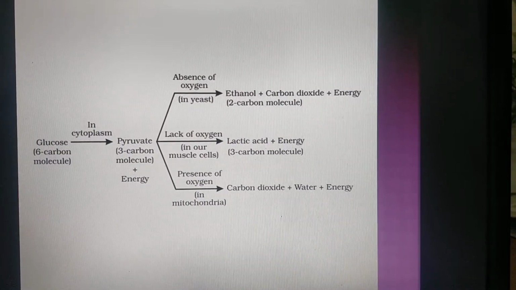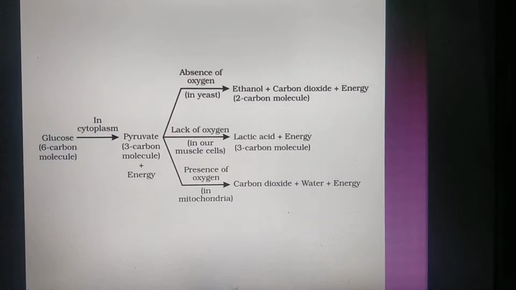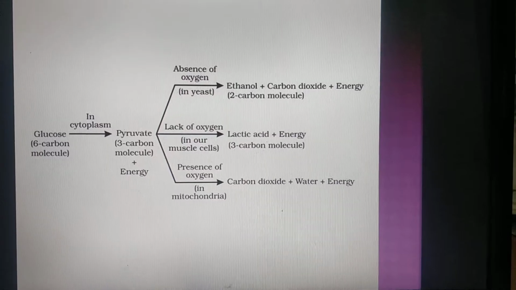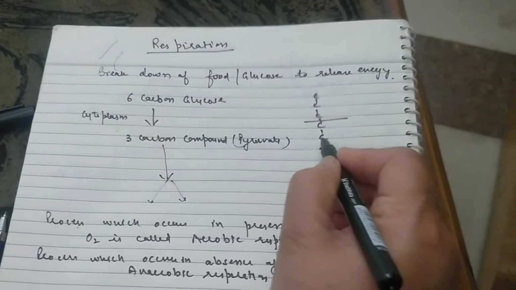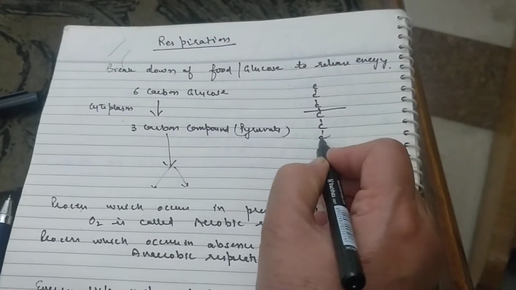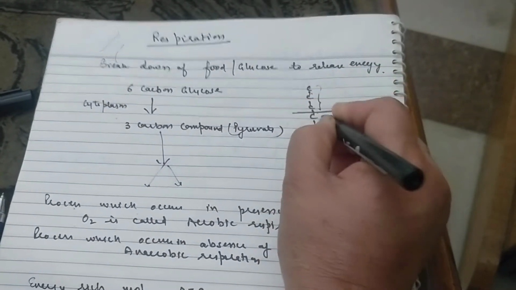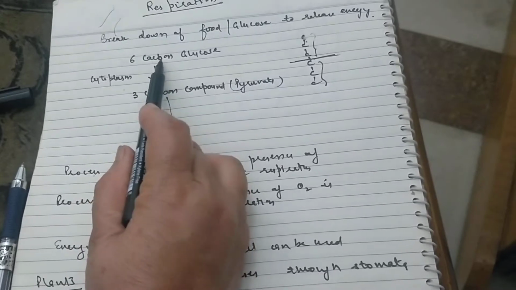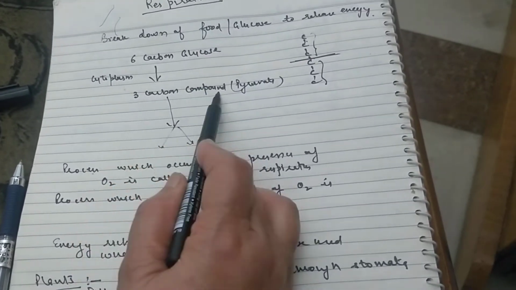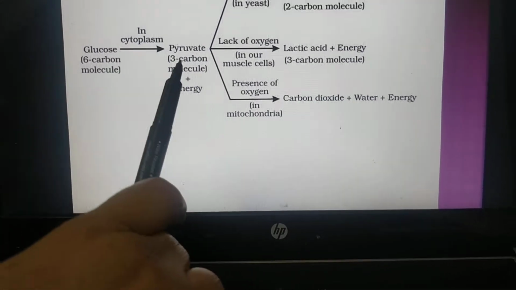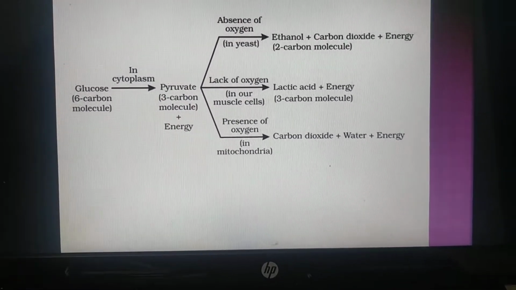Glucose is a 6-carbon molecule. It is made up of 6 carbons, 1, 2, 3, 4, 5, 6. It is first broken to form 3-carbon compounds. The 6-carbon glucose is changed to a 3-carbon compound which is known as pyruvate. Here this glucose changes into pyruvate in the cytoplasm.